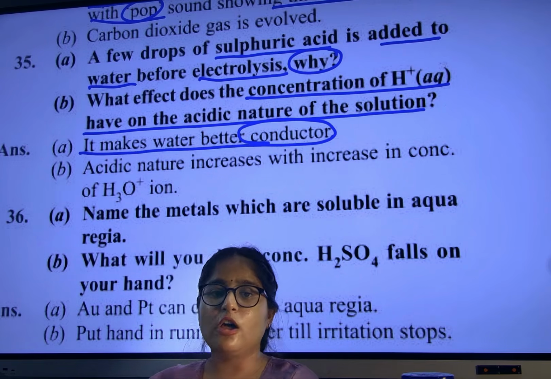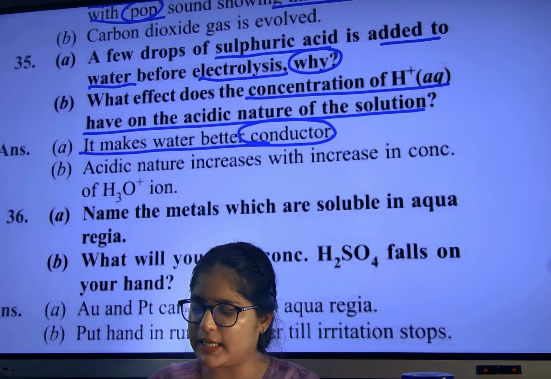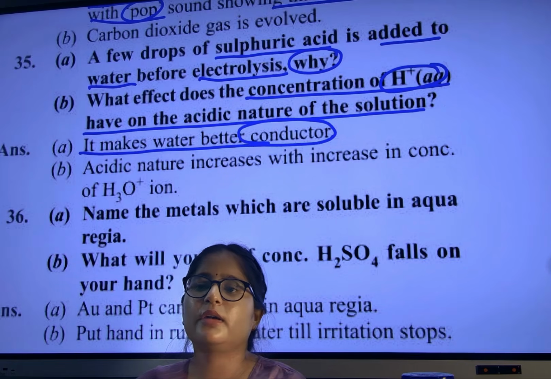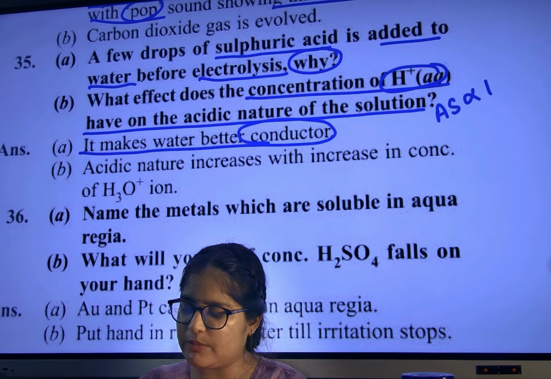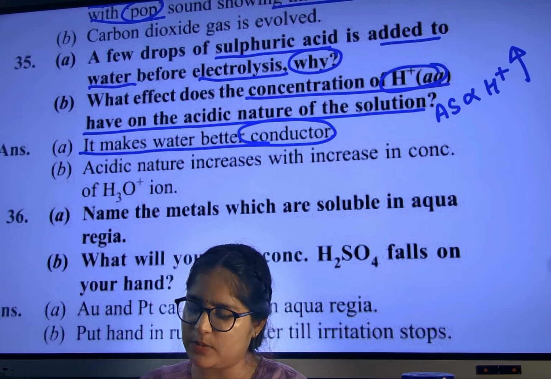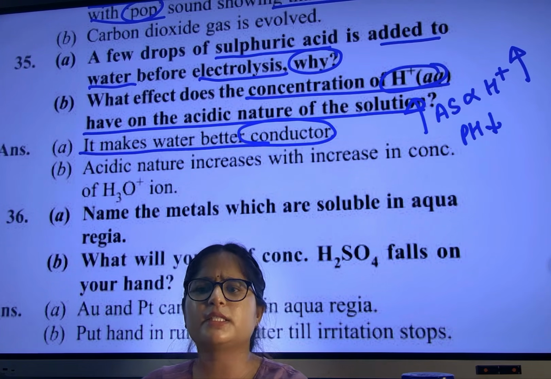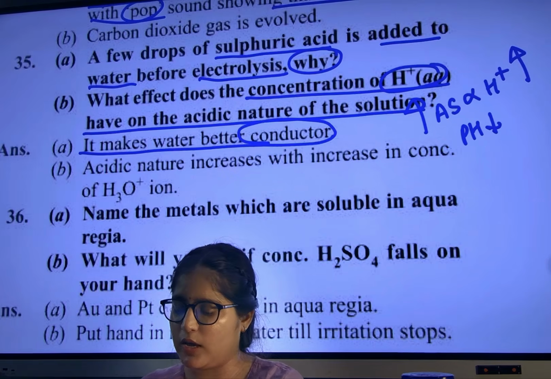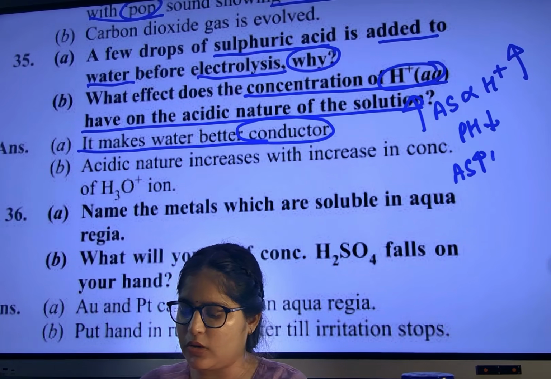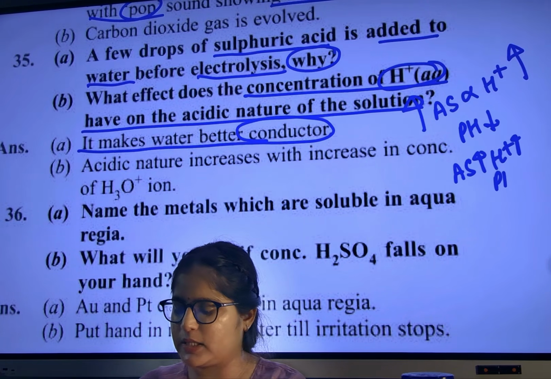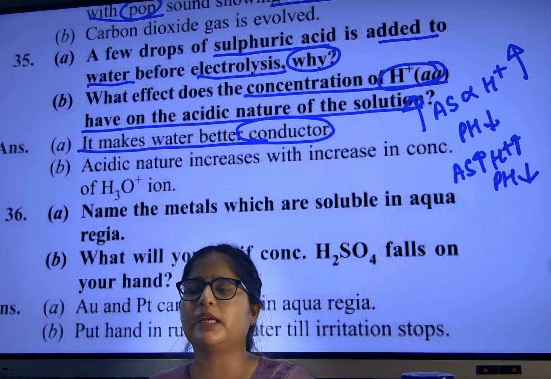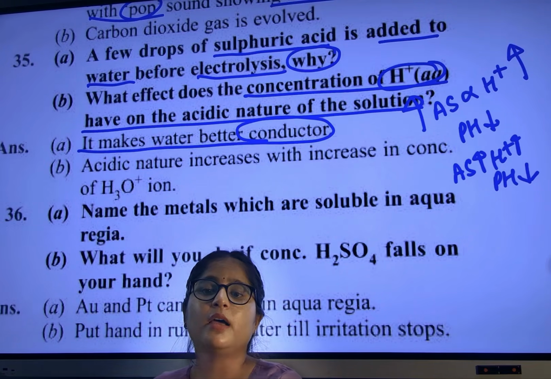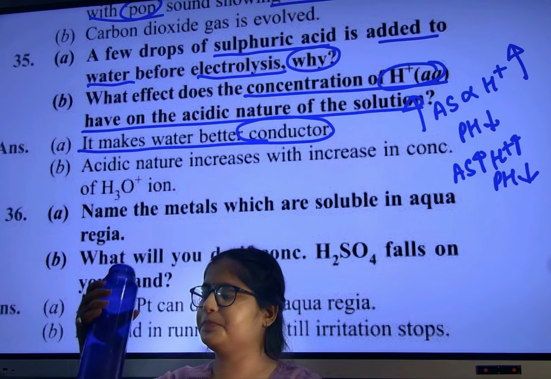Tell me fast. What is the relation of acidic nature and H plus? Directly proportional. I told you. Acidic nature is directly proportional to H plus. More H plus, more acid, less pH. Only this keyword you have to keep in your brain. Write down: acidic strength more, H plus more, but pH less. Acidic strength and H plus are directly proportional, but pH is inversely proportional.